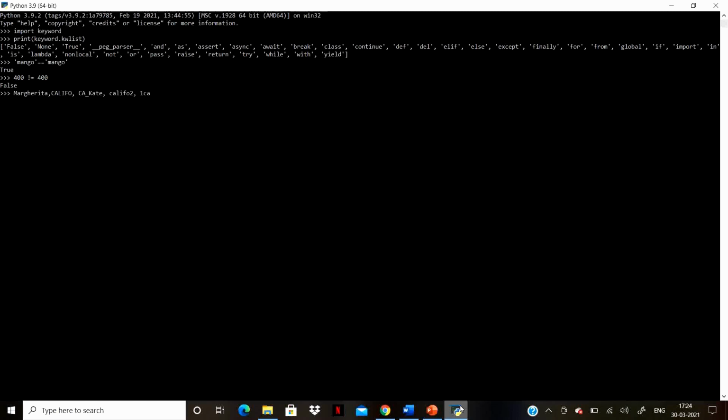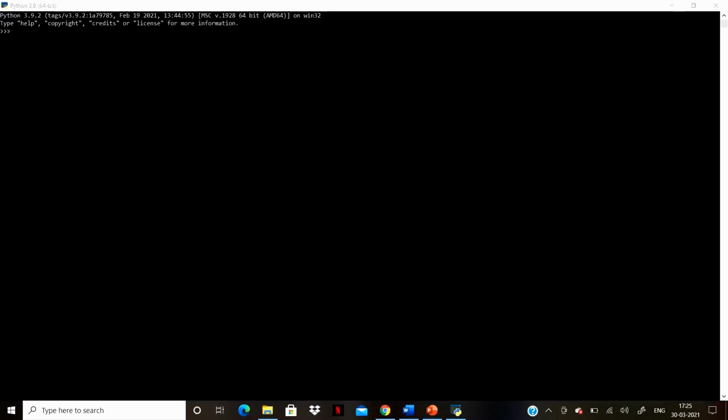A keyword cannot be used as an identifier. For example, we have del in the keyword list here. We cannot define del as a variable. For example, since del is a keyword, we cannot define del to be equal to 900. This gives a syntax error.